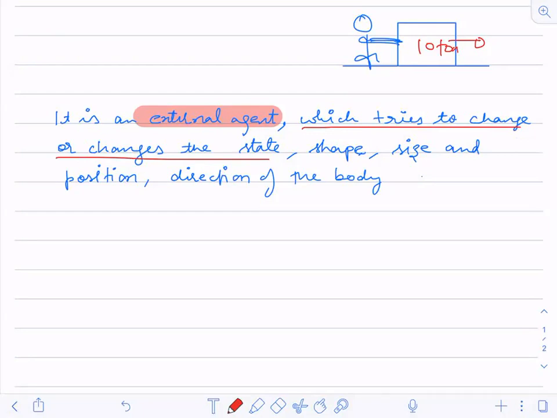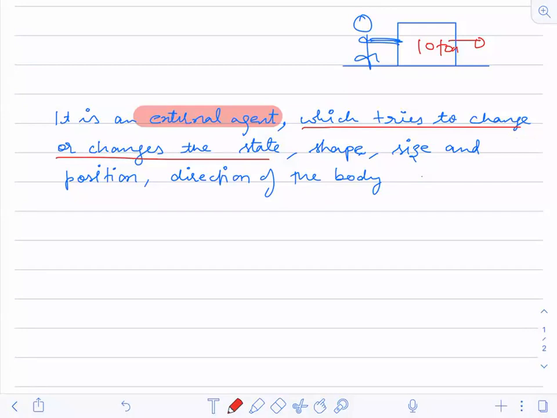But in the case of a big object, even if he is not able to push it, still you will say that he is applying a force. So that's why I have written it's an external agent which tries to change or changes the state. He may try to change or he may change the state. If he is able to change, then also it is a force. If he is not able to change but still he's doing some effort, that is also a force only.